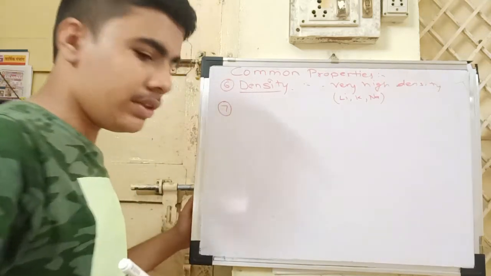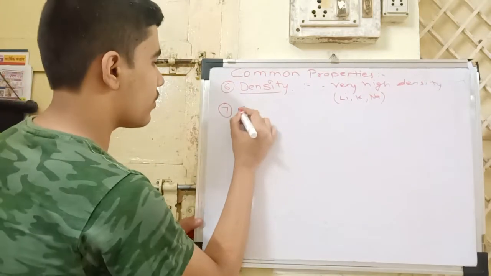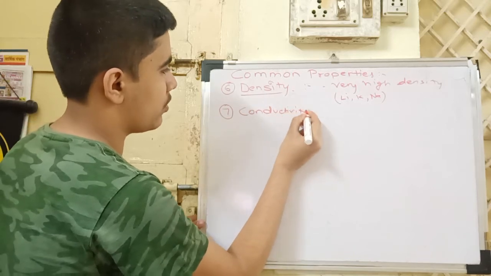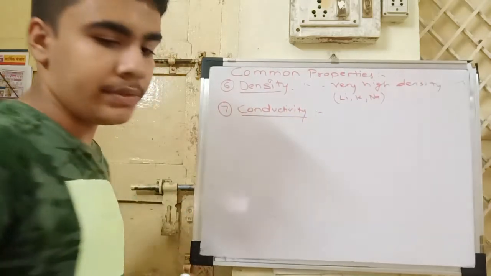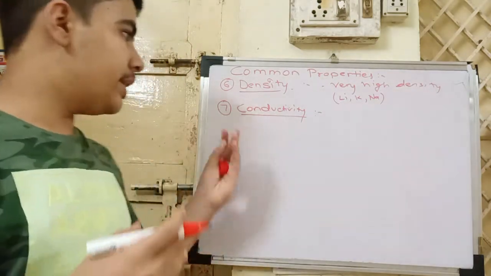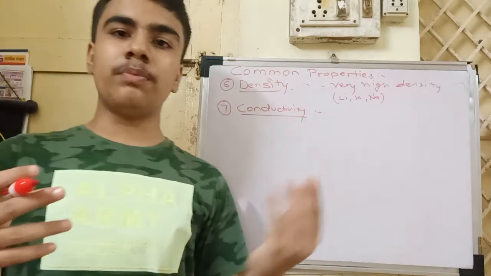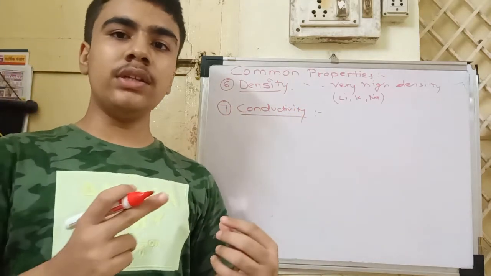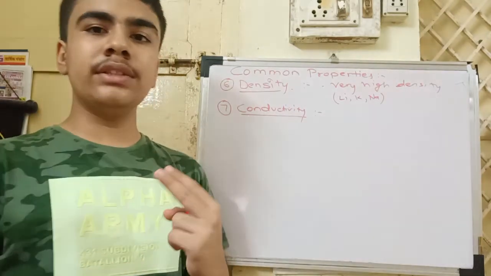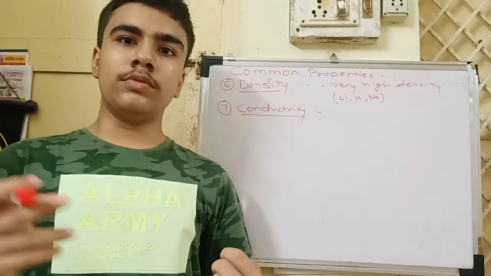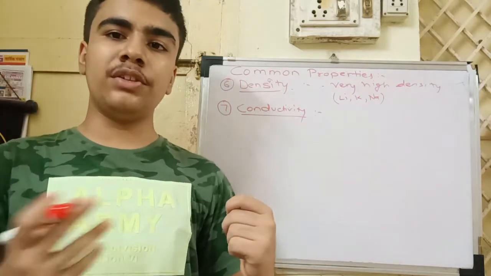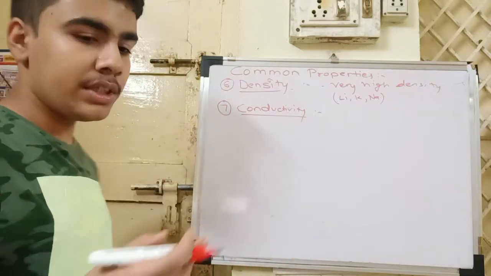Then the seventh property, conductivity. Conductivity means like electricity. When we say electrical conductivity, it means the property of any substance to pass electric charges through it. And the second conductivity is of heat, which means the ability of any substance to pass heat through it is known as heat conductivity.